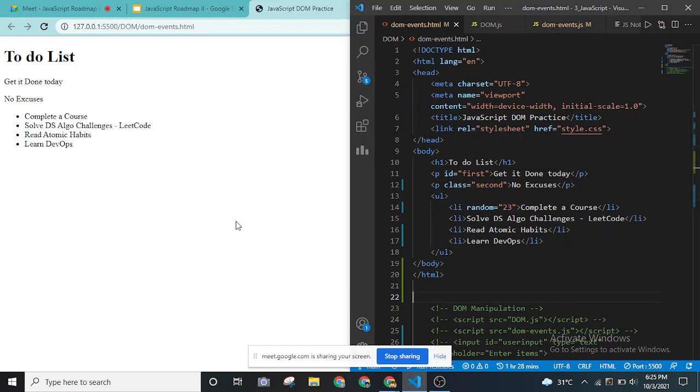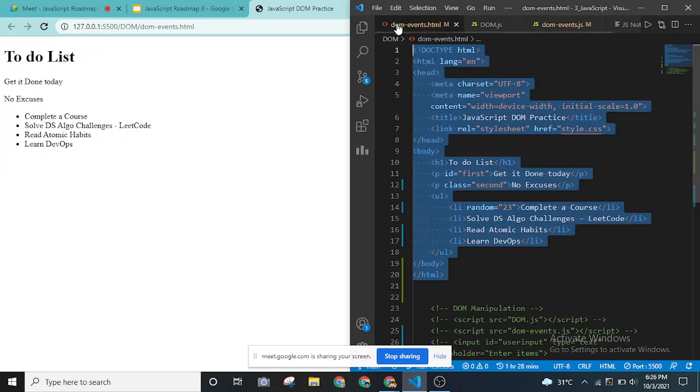Nitish, both the browser and Visual Studio Code are visible, right? Yeah, it is. Okay, great. So as you can see over the left part, we have the HTML file which is going to be displayed in Google Chrome. So we have a simple header tag, h1 tag, and paragraph with list items, right? So we are going to manipulate this with JavaScript. Those who want to copy this code, you can copy it. I'll also be sharing it later as well.